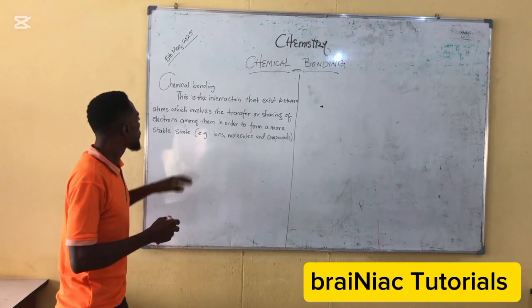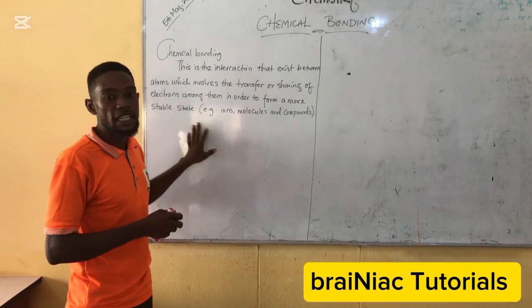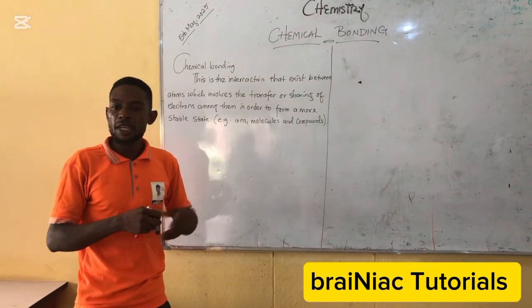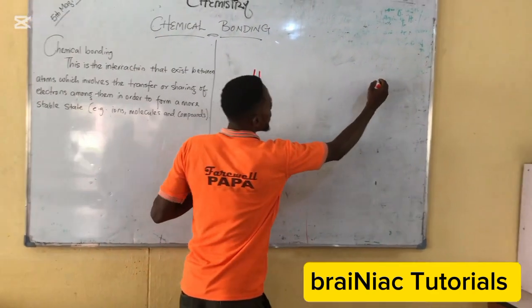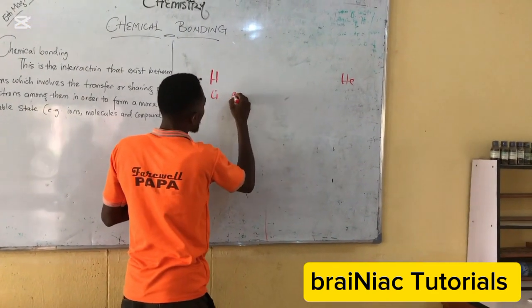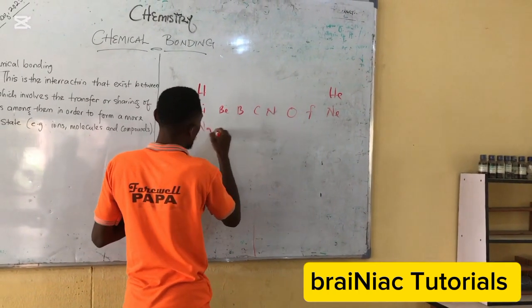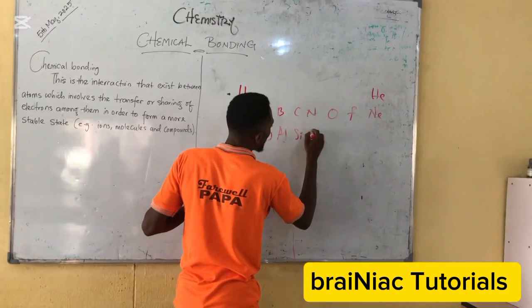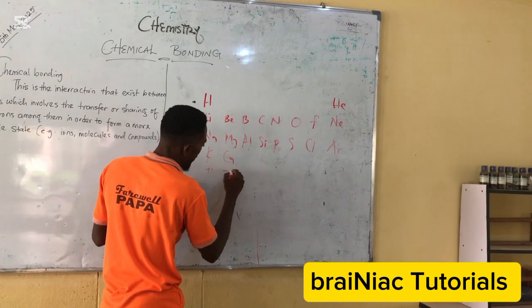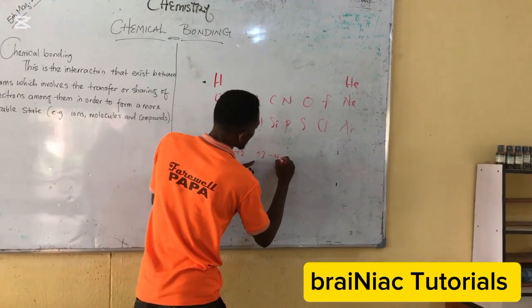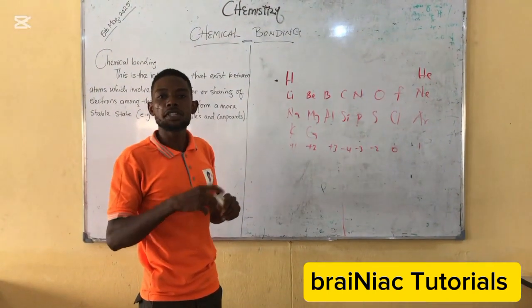Now I want to ask, if you look at what we have there, you discover that we are talking of a stable state configuration among the atoms, meaning that a particular atom, as you can see here, hydrogen, helium, lithium, beryllium, boron, carbon, nitrogen, oxygen, fluorine, neon, sodium, magnesium, aluminium, silicon, phosphorus, sulfur, chlorine, argon, potassium, and calcium, are usually not in their most stable forms,